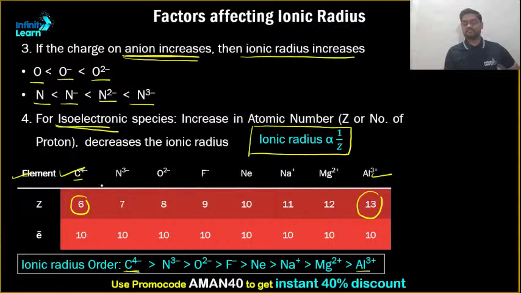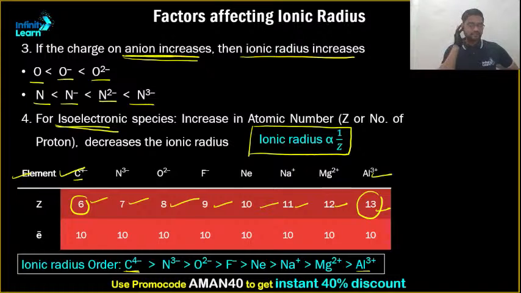Why can I say that? It's very simple. They all consist of 10 electrons, no doubt in that. That means the repulsion given by 10 electrons will be the same in every case, but one has 6 protons, another 7 protons, so the positive charge increases, that means nuclear charge increases by unity each time. So as compared to C4 minus, aluminium has the maximum nuclear charge in the given example, and hence maximum effective nuclear charge.